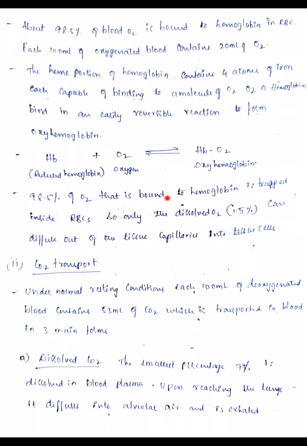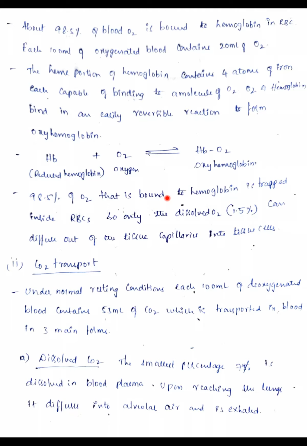And next, coming to the carbon dioxide transport. Under normal resting conditions, each 100 ml of deoxygenated blood contains 53 ml of carbon dioxide, which is transported in the blood mainly in 3 forms.